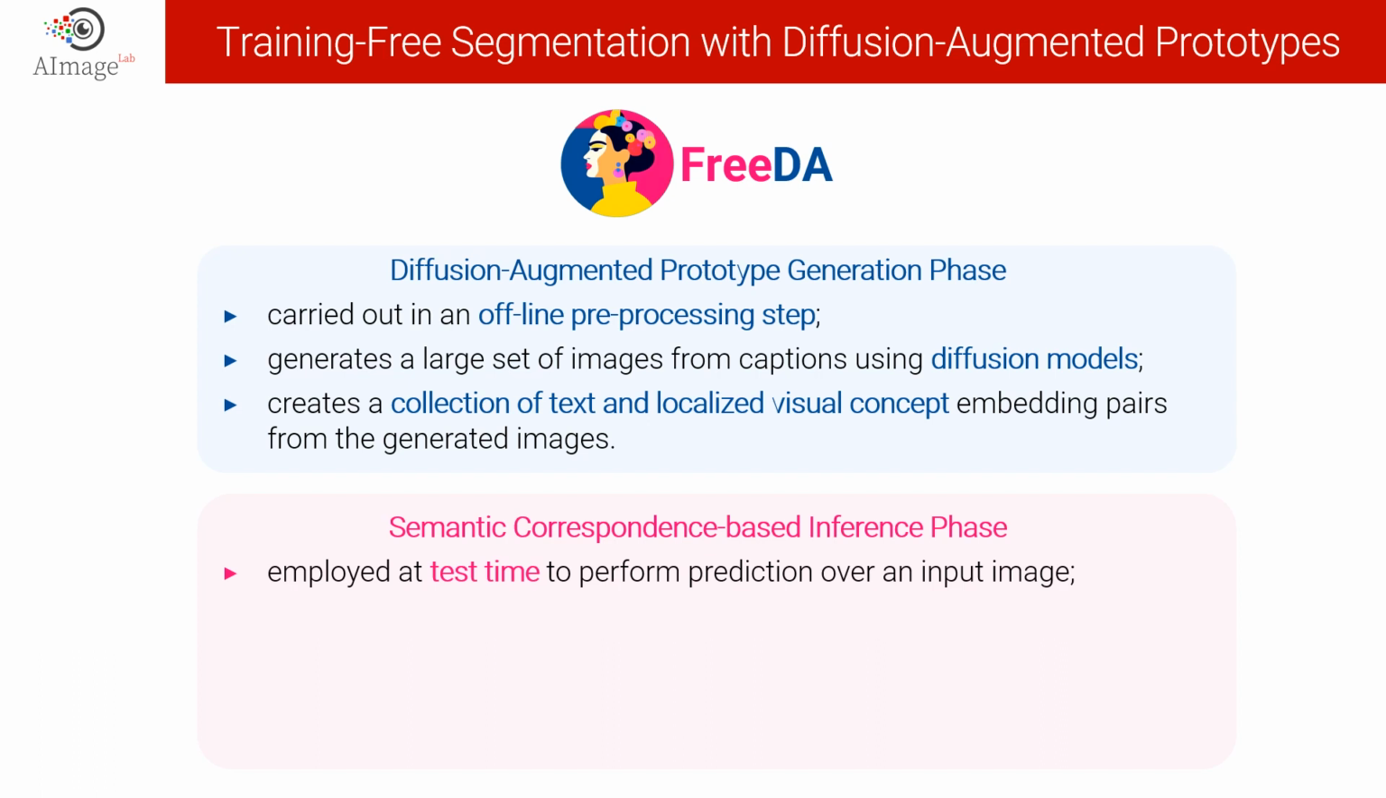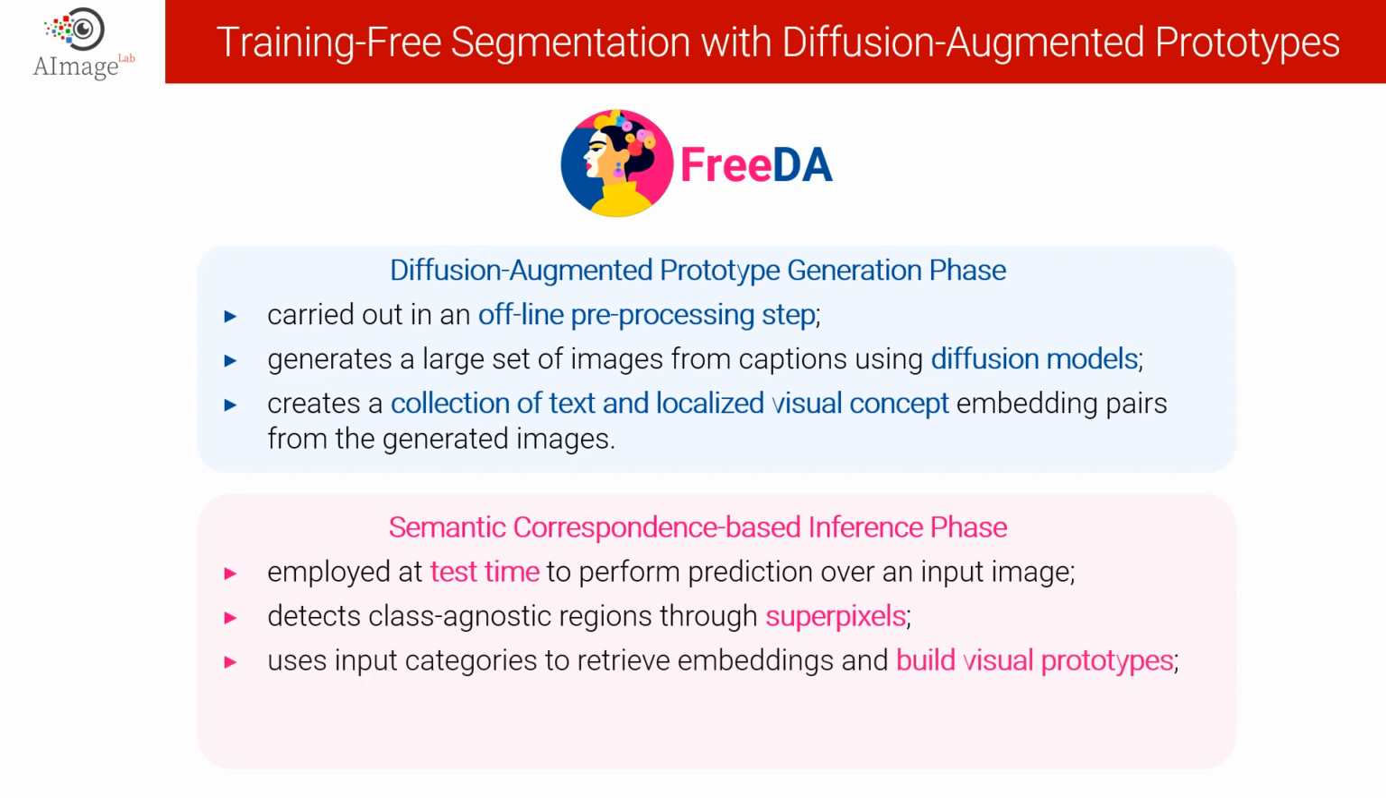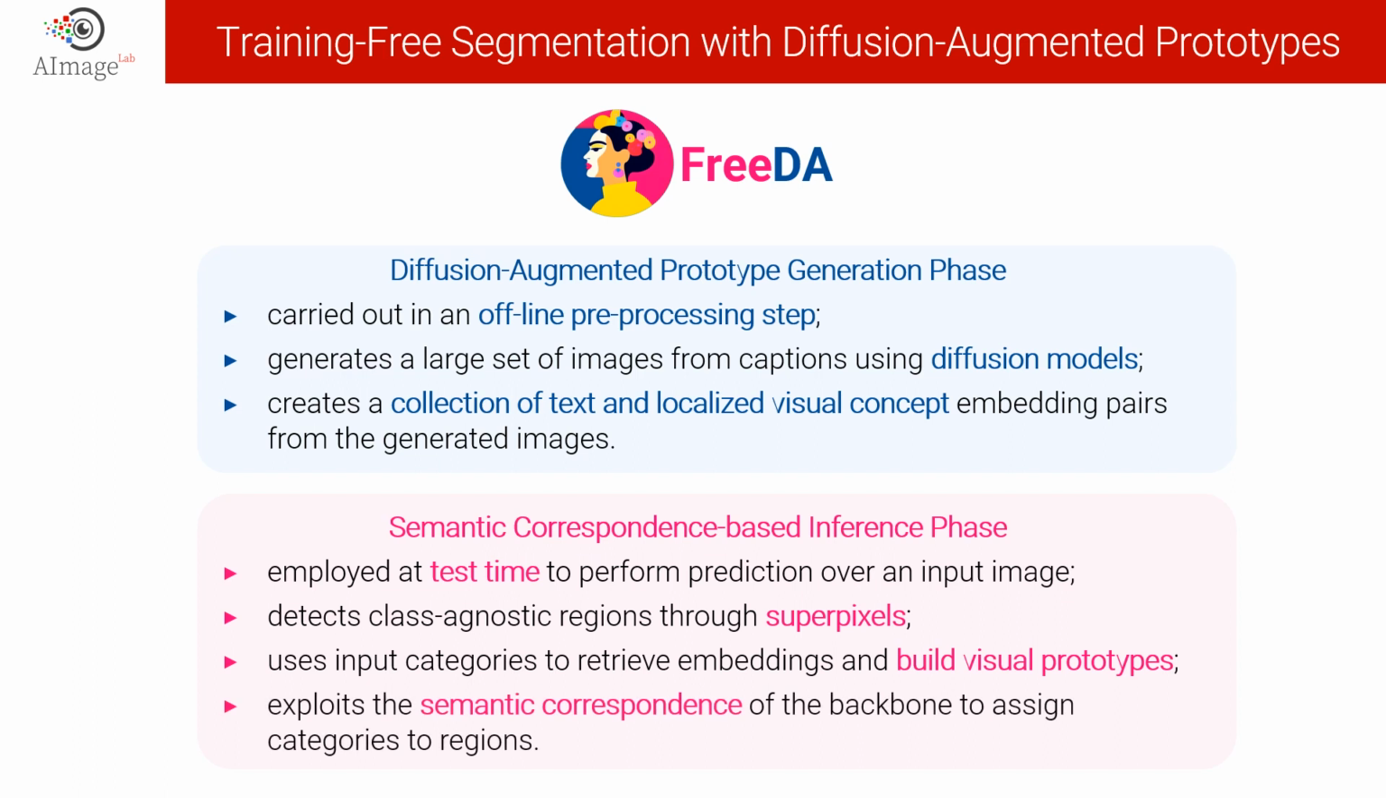The second phase is employed at test time to perform prediction over a given input image. First, we detect class-agnostic regions through superpixels. Then we use the input categories to retrieve textual and visual embedding pairs, and for each category we build a unique visual prototype embedding. Finally, we exploit the semantic correspondence of the self-supervised backbone to assign categories to regions.